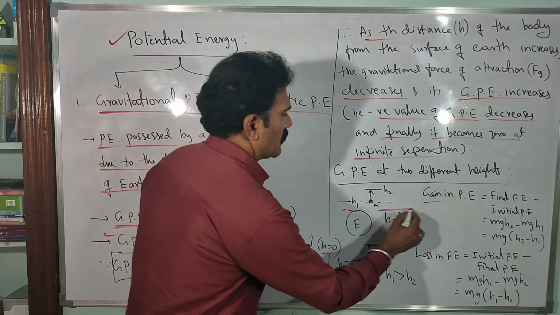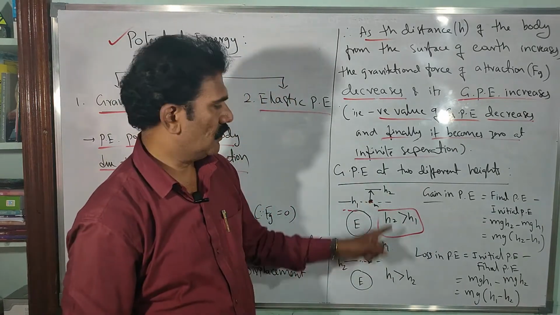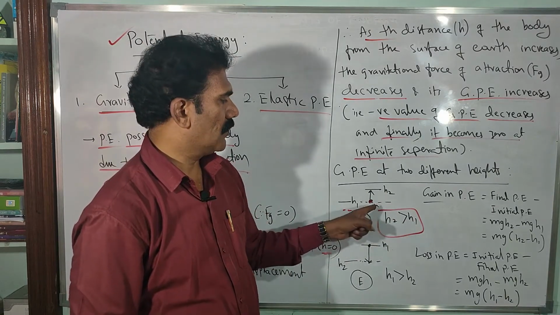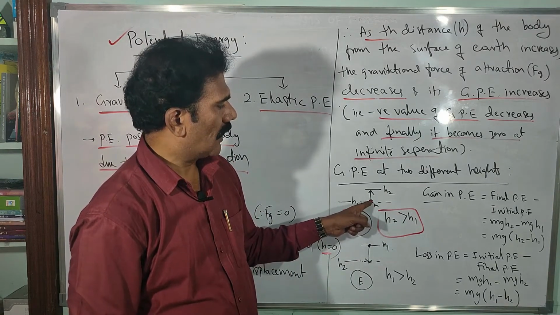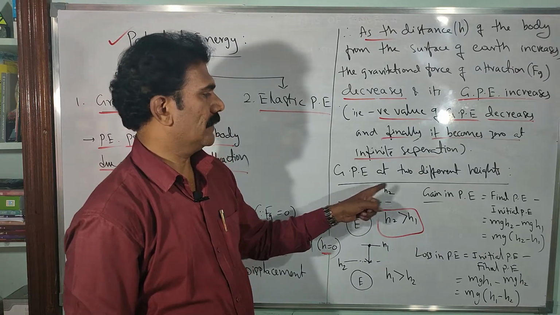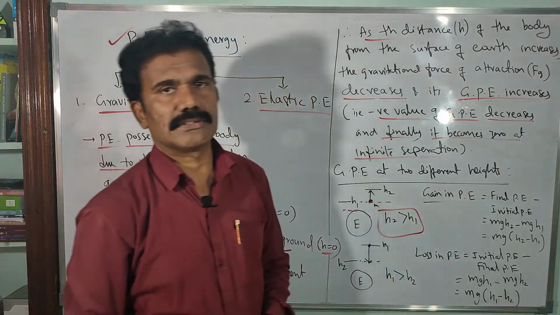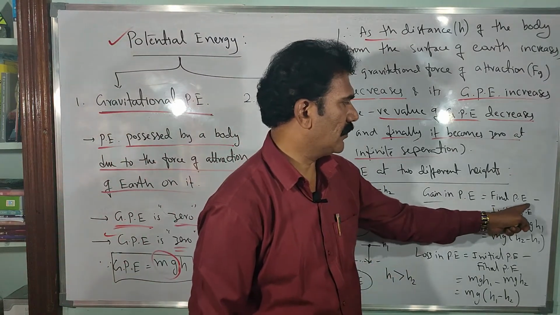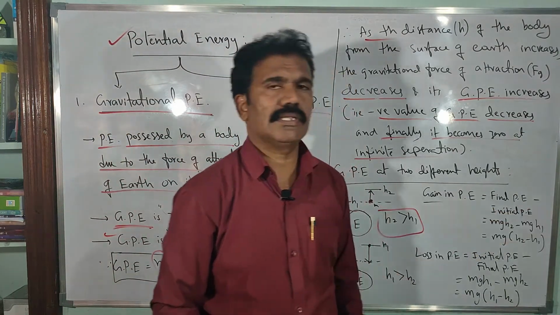So in that case, what is the comparison? Height h2 is greater than h1, right? Then if we move the body from the lower height to a higher height, the gain in potential energy is given by final potential energy minus initial potential energy.